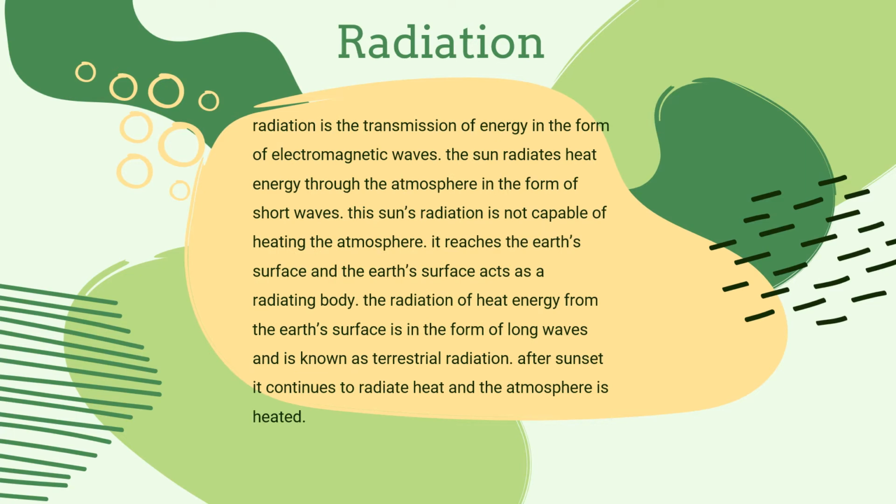Radiation. Radiation is the transmission of energy in the form of electromagnetic waves. The sun radiates heat energy through the atmosphere in the form of short waves. This solar radiation is not capable of heating the atmosphere. It reaches the Earth's surface and the Earth's surface acts as a radiating body. The radiation of heat energy from the Earth's surface is in the form of long waves, and it is also known as terrestrial radiation. After sunset, it continues to radiate heat and the atmosphere is heated.